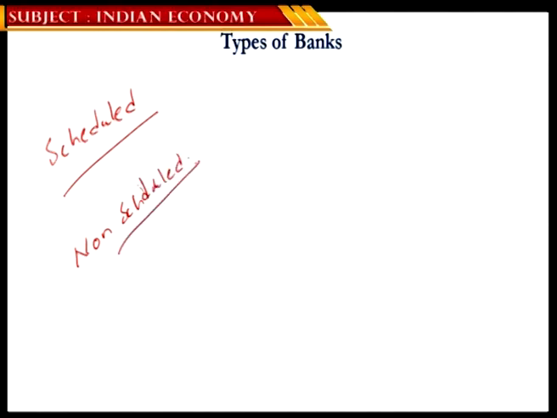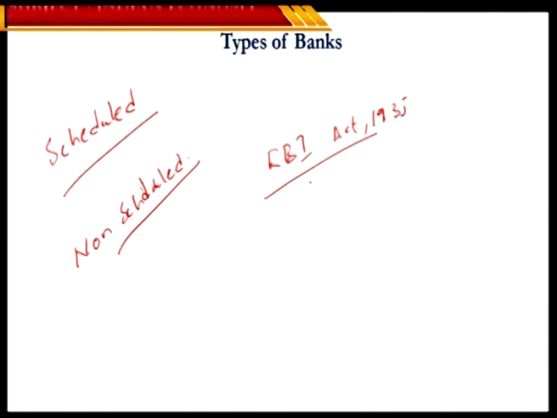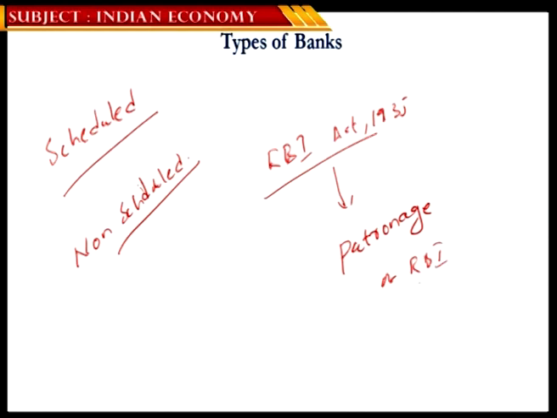If you look at the banks that are part of the second schedule of the RBI Act of 1935, those banks are generally referred to as scheduled banks. They could be a commercial bank or a corporate bank, no matter the type of bank. If they are part of the second schedule of the RBI Act of 1935, they are referred to as scheduled banks, and these banks typically enjoy the patronage of RBI. Whereas those banks that are not part of the second schedule of RBI are what we refer to as non-scheduled banks.